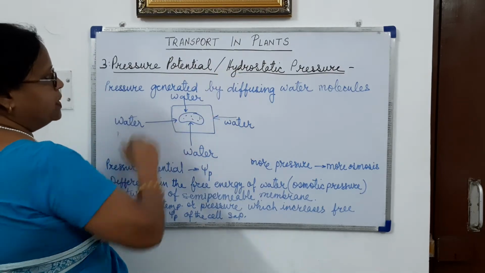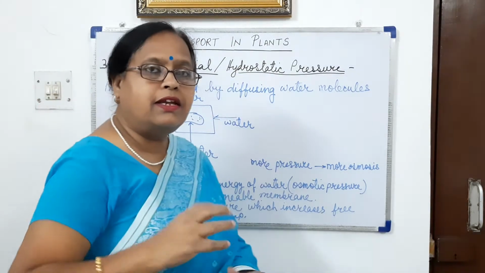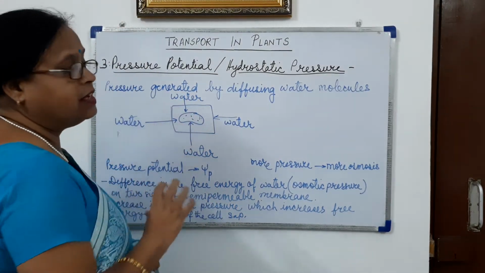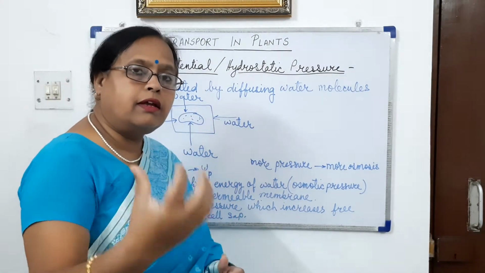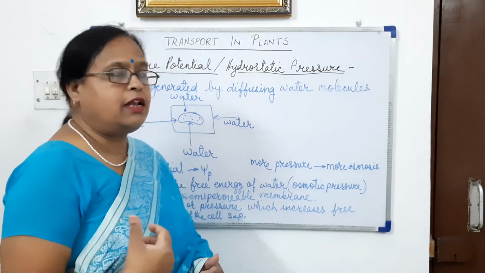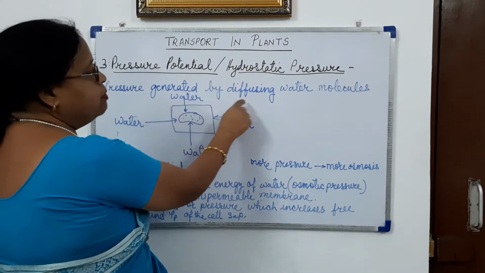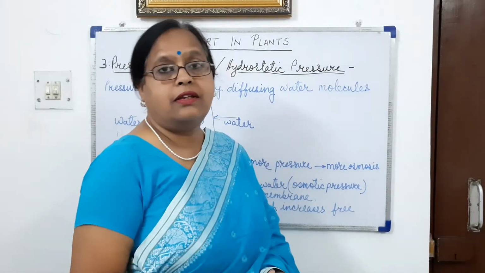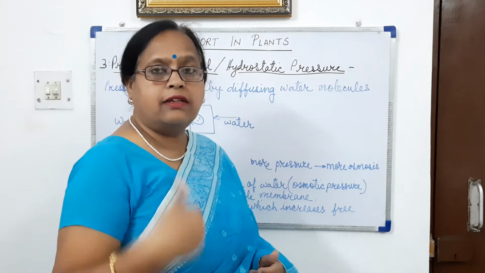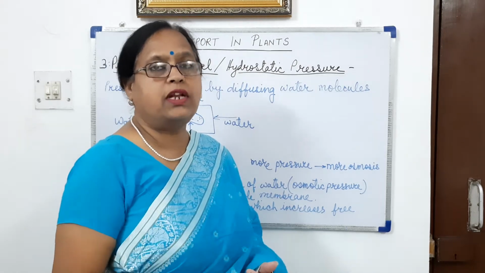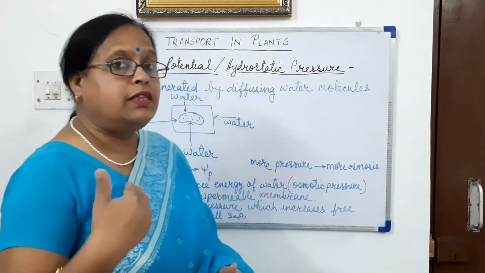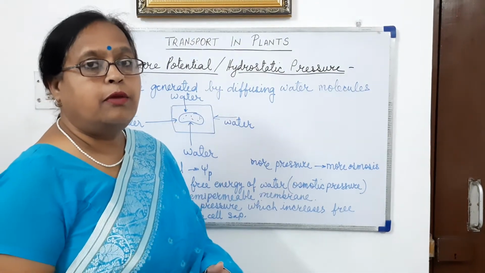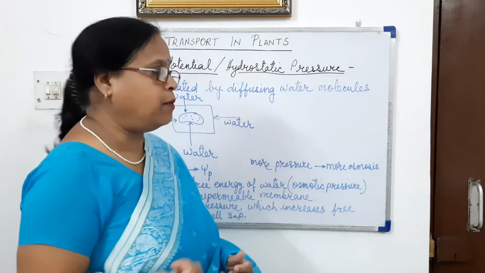So what is pressure potential? It is the increase in pressure due to incoming water. It means pressure is generated when water comes inside the cell, pressure generated by water molecules diffusing into the cell. As more water molecules keep coming into the cell, they keep increasing the pressure on the cell sap.